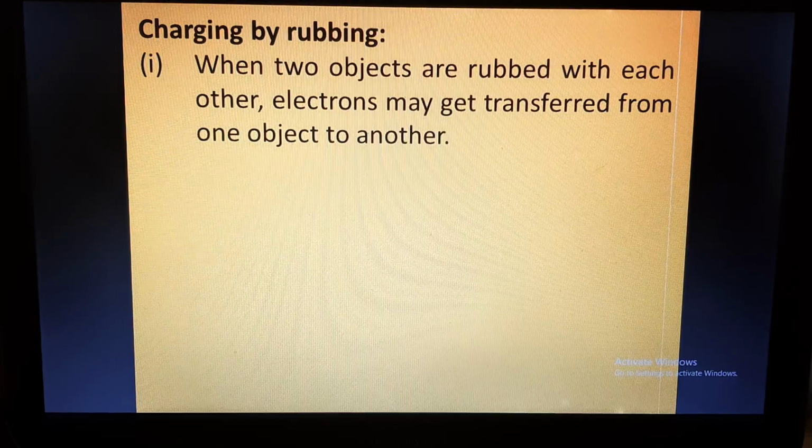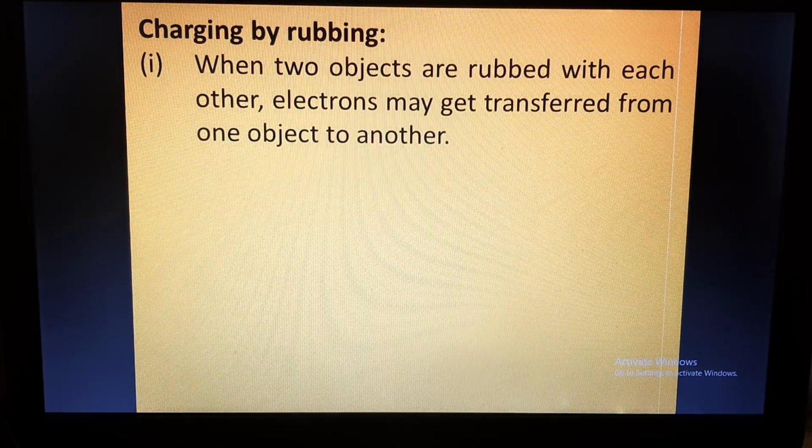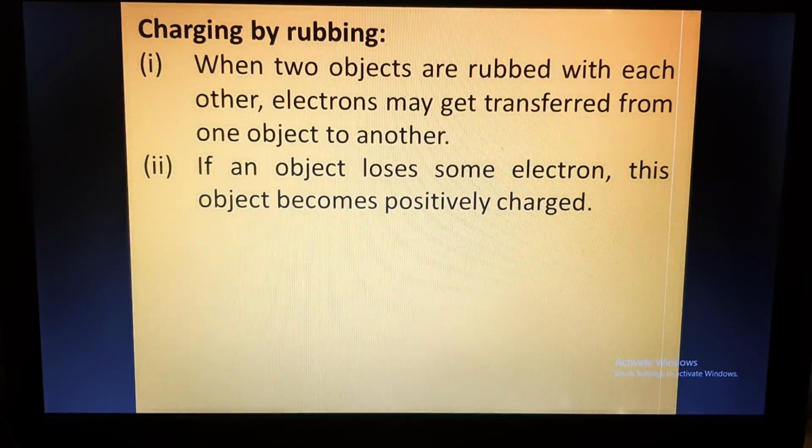So we can say that when two objects are rubbed with each other, electrons may get transferred from one object to the other. So in this case, what is happening? Electrons may get transferred from your hair to the comb. So if one object loses some electrons, this object becomes positively charged. So how is it happening? If you again come to that atom which has an equal number of electrons and protons, what is happening? Negative charges are equal to the positive charges.